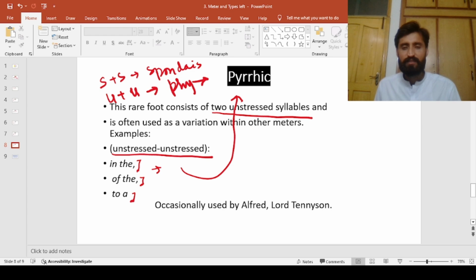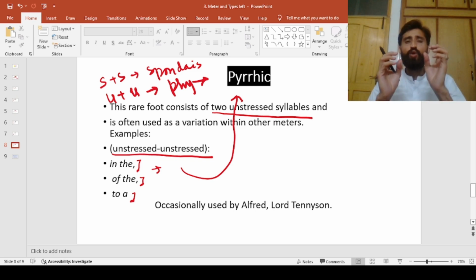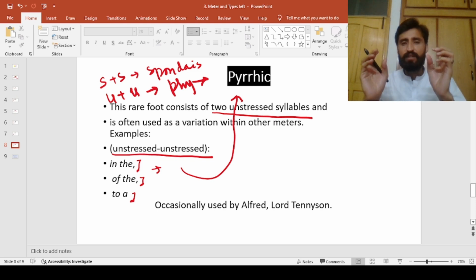Now let's explain it in detail. Stressed and unstressed are the syllables that combine together with each other. If two syllables are combined together, we call it a foot. It can be three syllables as well. When a lot of feet, one foot, another foot, then another foot, are combined together, they make a proper meter.